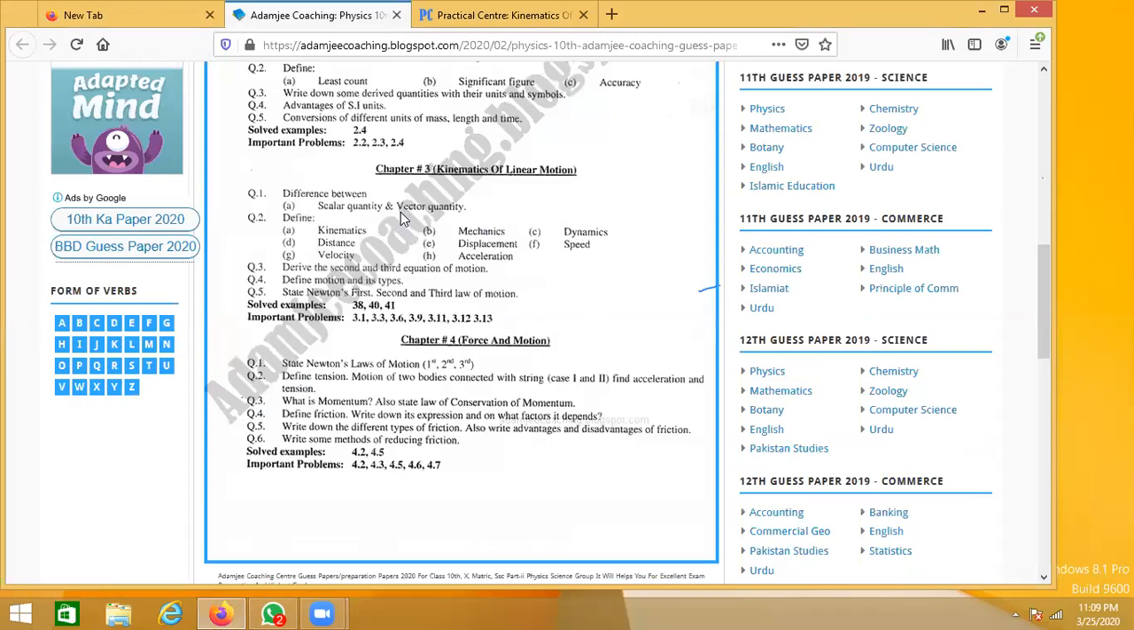Basically, numericals were the target of today's class, and we have covered all the important problems and solved examples. As I've told you already, you can refer to these solved examples from the book: 38, 40, and 41. These are also very important.